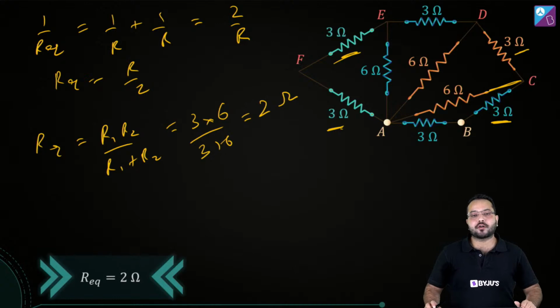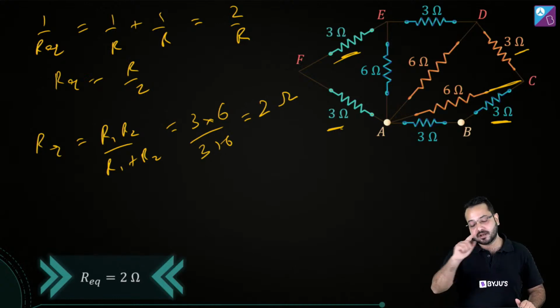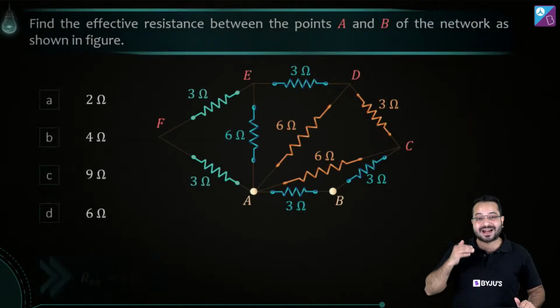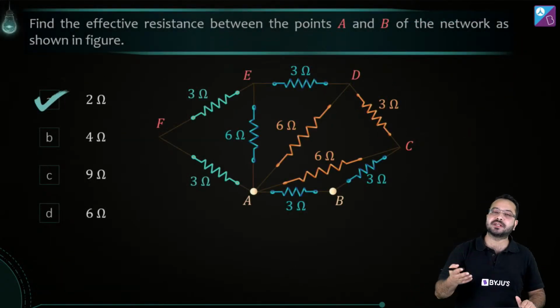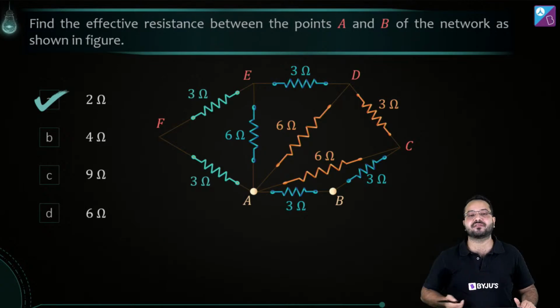Alright, so I hope that is clear. Again, this is going to fall under easy category, but the idea is to identify, once you have identified it, piece of cake, but the idea is to identify what kind of circuit it is. Okay, so that's great, we have done that. So option A is going to be the right option.